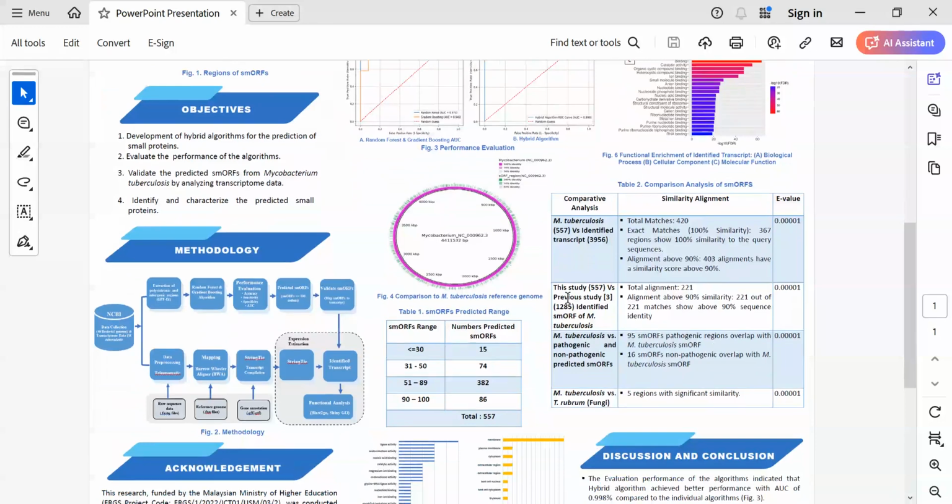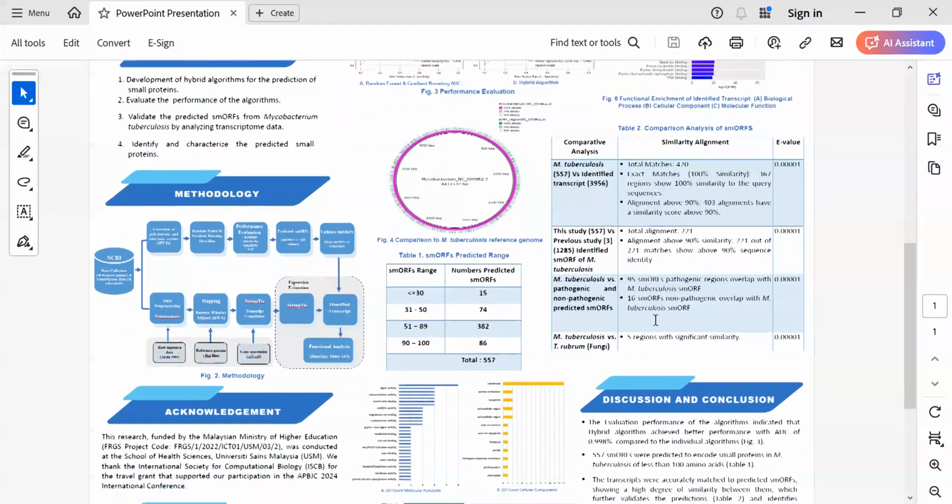This study's predicted small proteins were compared to a previous study of Smith et al. 2022. The total alignment identified was 221, while 221 out of 221 matches show above 90% sequence identity.